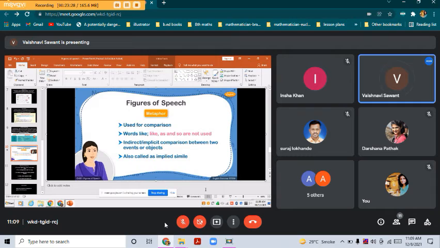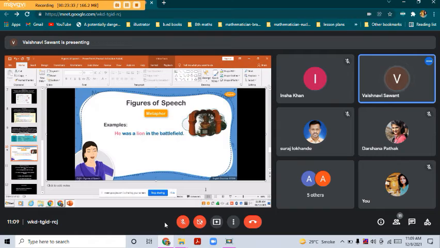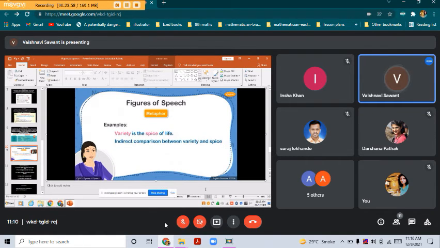Let's consider a few examples to understand this figure of speech. He was a lion in the battlefield. In this sentence, instead of saying fought like a lion in the battlefield, the warrior is indirectly compared to the lion without using the words like, as, or so. Variety is the spice of life. In this example, variety is indirectly compared to the spice of life without the use of like, as, or so.